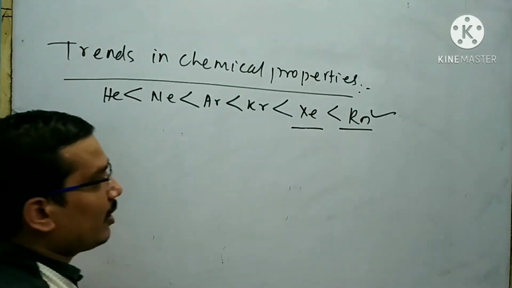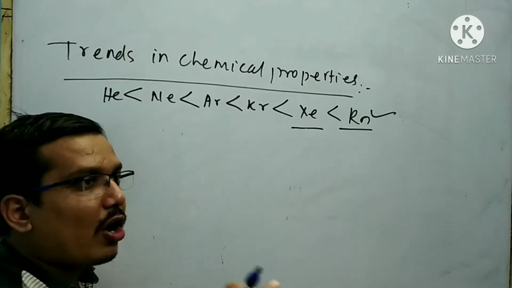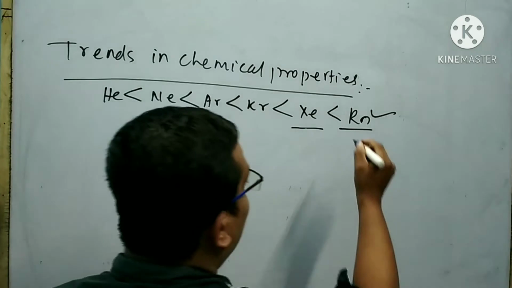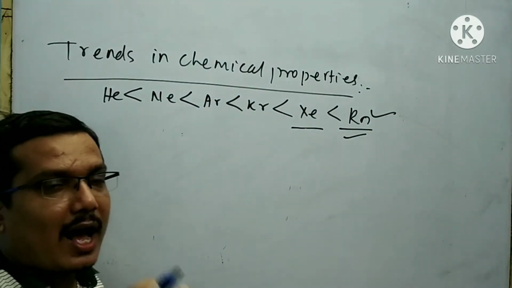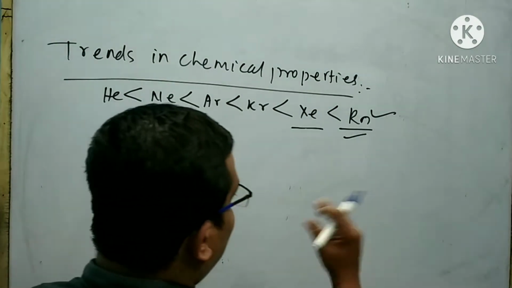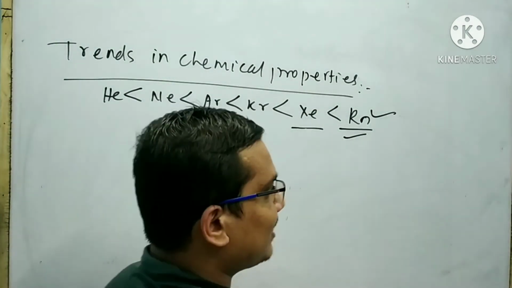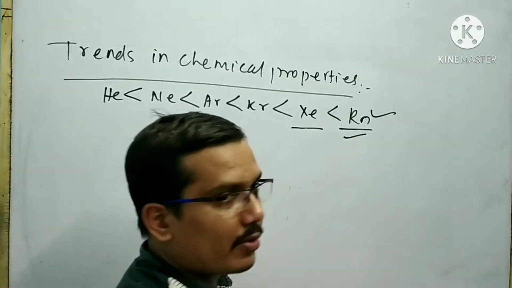But remember, due to high reactivity and short half-life period of radon, the compounds of radon are highly unstable. Only a few fluorides and oxides of radon are formed.